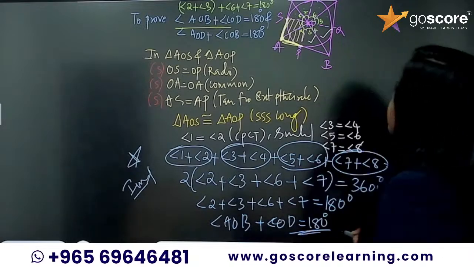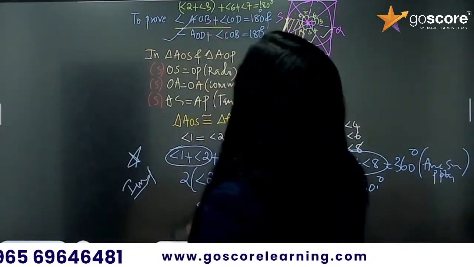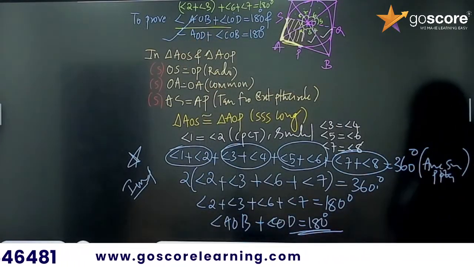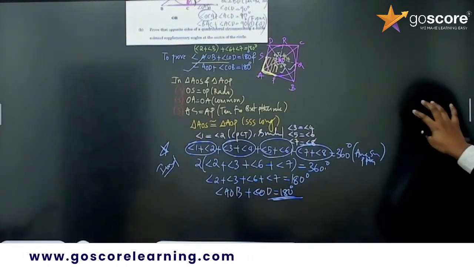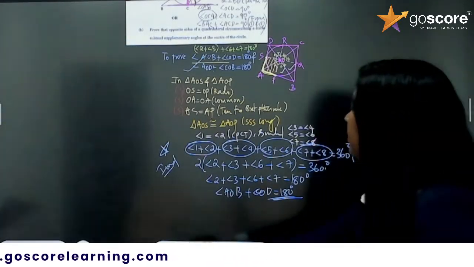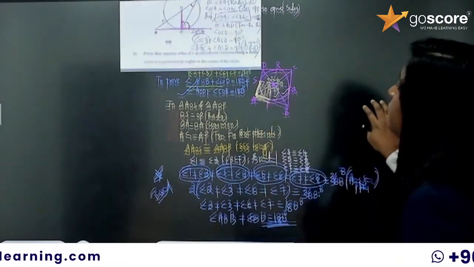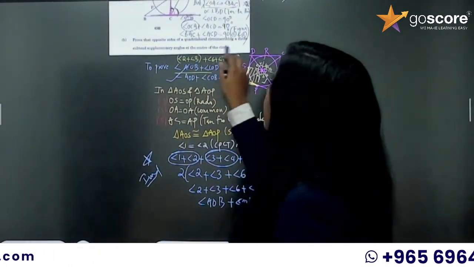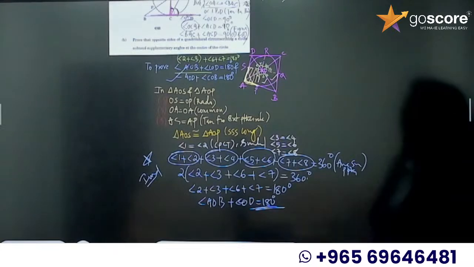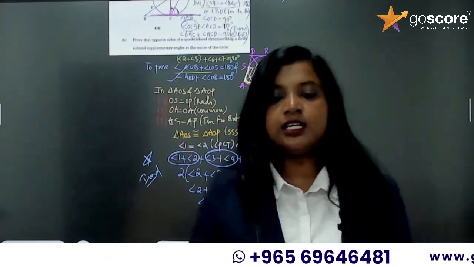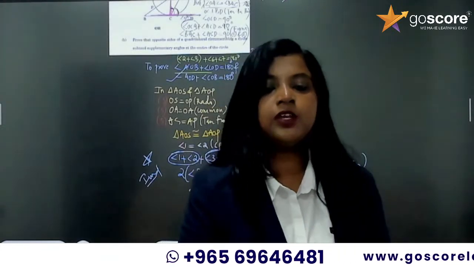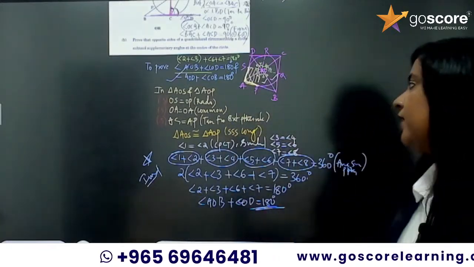Similarly, you can prove angle AOD plus angle COB is equal to 180 degrees. So conclude it with this statement: we can conclude that opposite sides of a quadrilateral circumscribing a circle subtend supplementary angles at the center of the circle, and hence proved. Okay, got it? Clear?